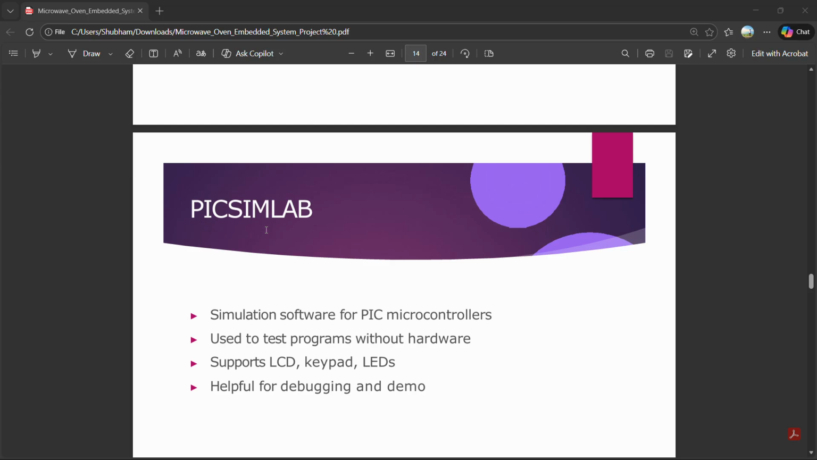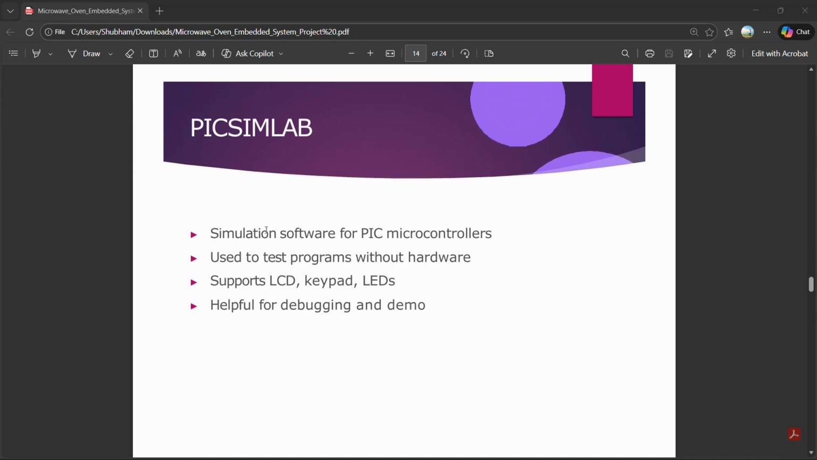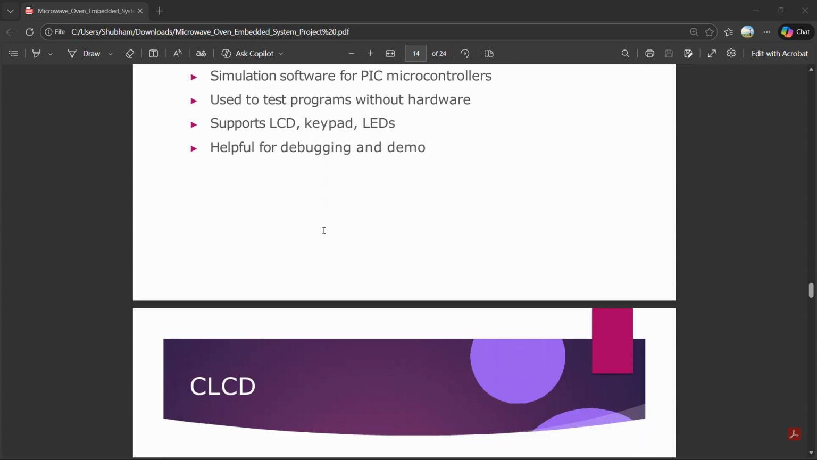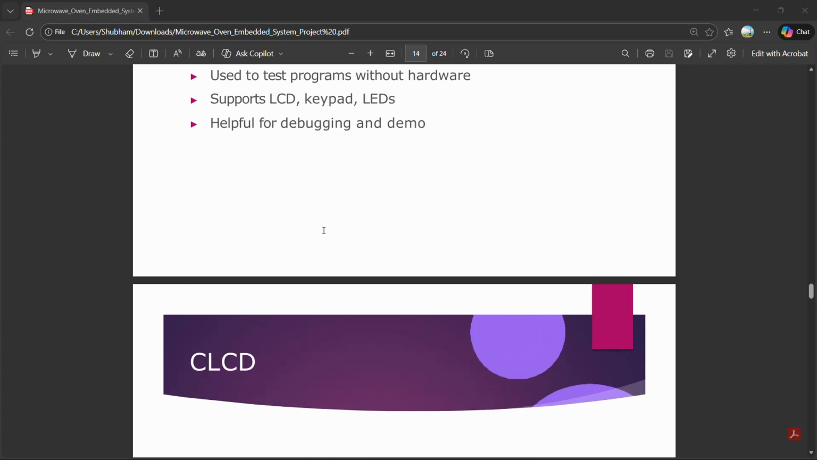PIC SimLab. PIC SimLab is used to simulate PIC microcontroller programs without hardware. It supports LCDs, keypads, and LEDs, which helps during debugging, learning, and demonstration. It is used to simulate only the software part of the microcontroller.